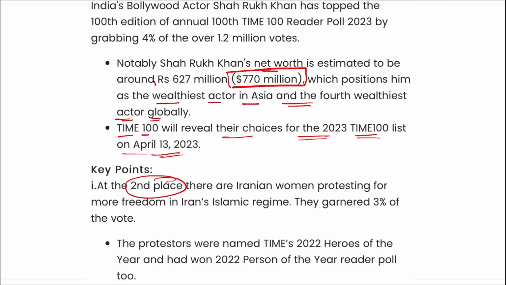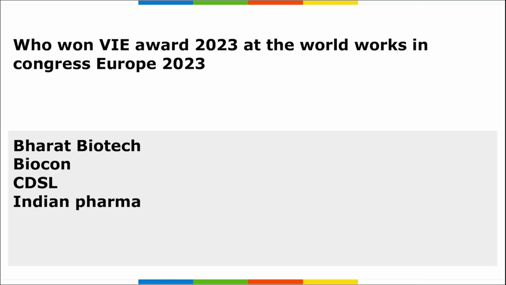At the second place, there are Iranian women protesting for more freedom in Iran's Islamic regime. They were granted 3% of the vote. Apart from this, if we talk about Iran only, remember Iran has recently set up various cameras in public areas, so that if they find any woman who is not wearing her hijab, she will be punished. Right? So coming back, remember who topped this? It was topped by Shah Rukh Khan. We are talking about the Time 100 Reader Poll 2023.